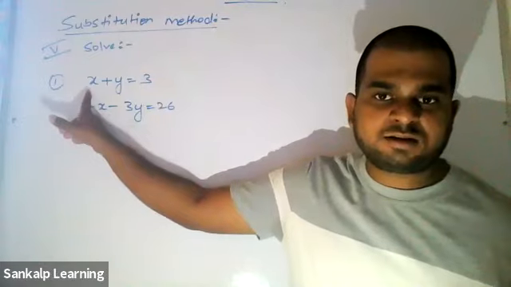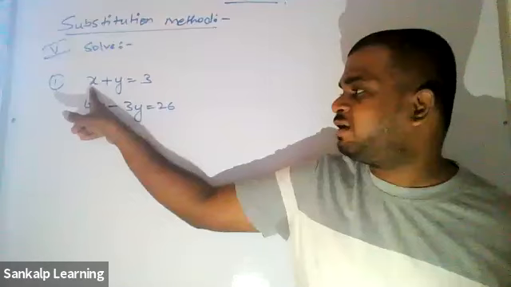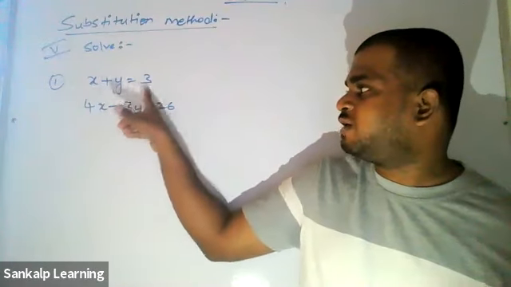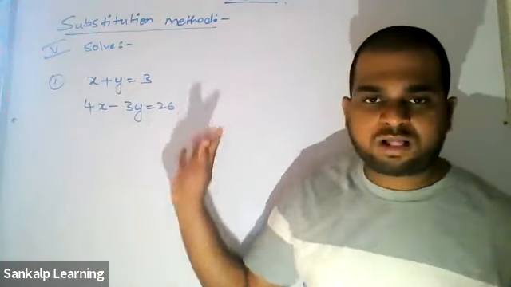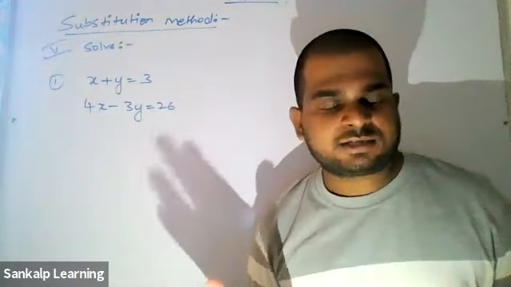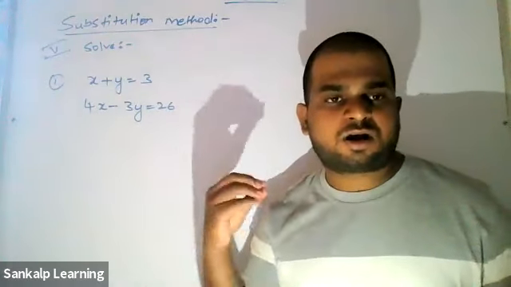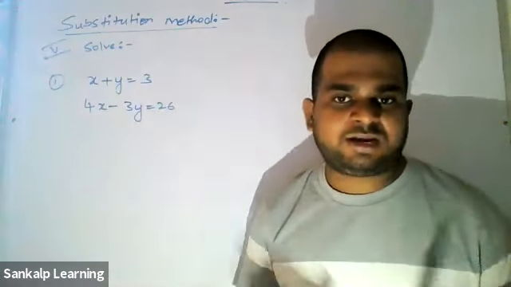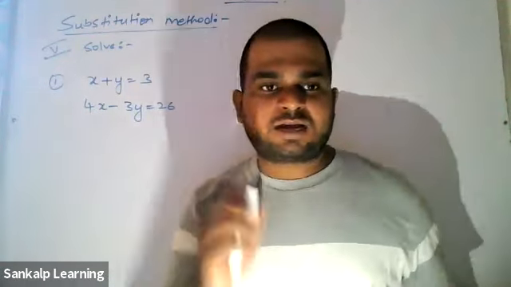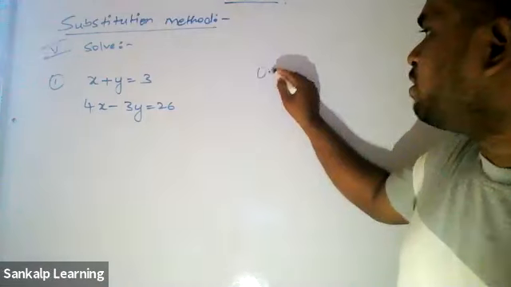What is the coefficient of x here? What is a1 here? 1. And a2 is 1 here. a1 is 1, b1 is 1, c1 is 3, a2, b2, c2. All the values, are they integers? Do you agree with me? Yes, sir. So that is the important condition in any method, let it be substitution or elimination or cross multiplication. It should be integers. Why am I telling this? Certain questions can also be like this.